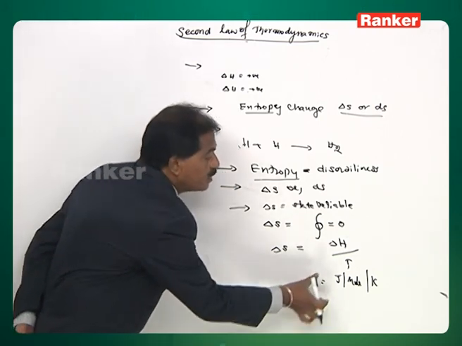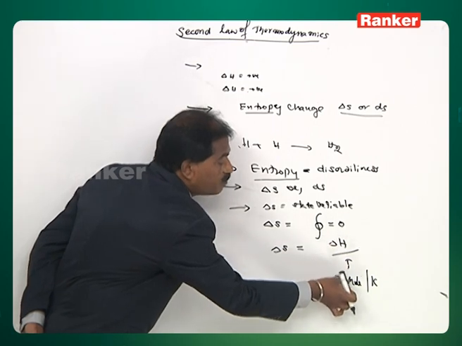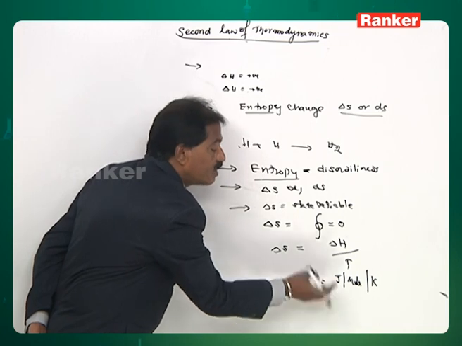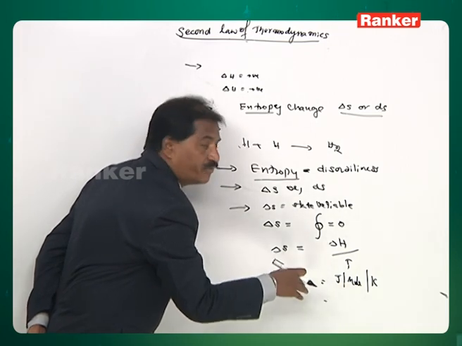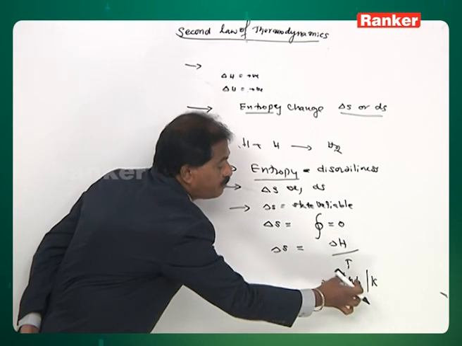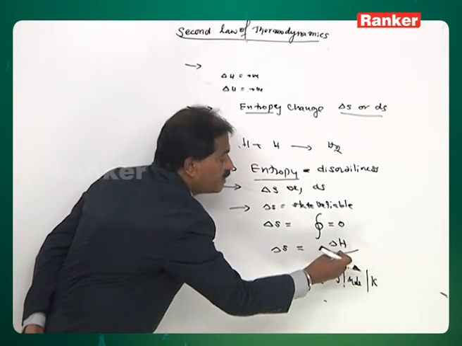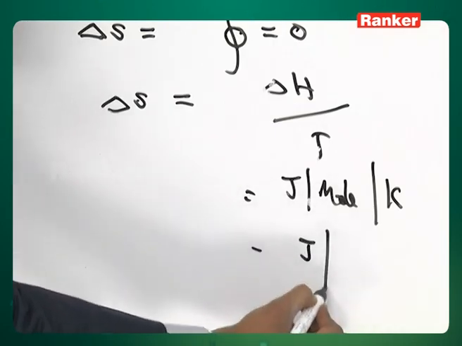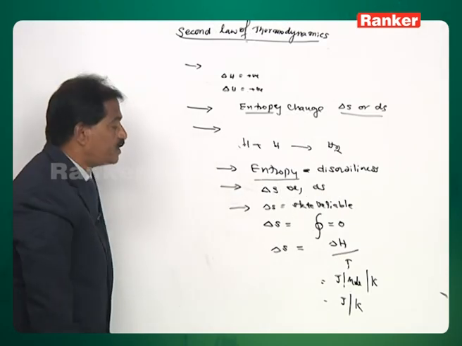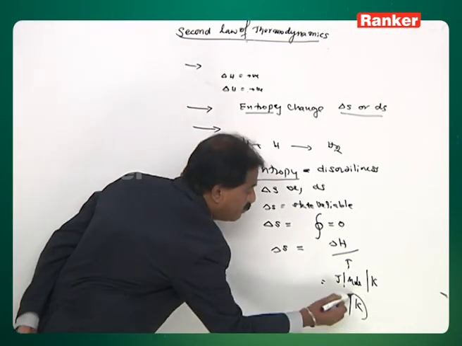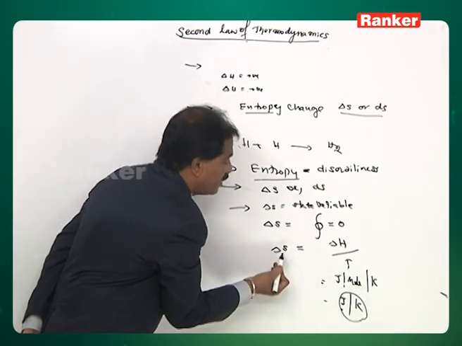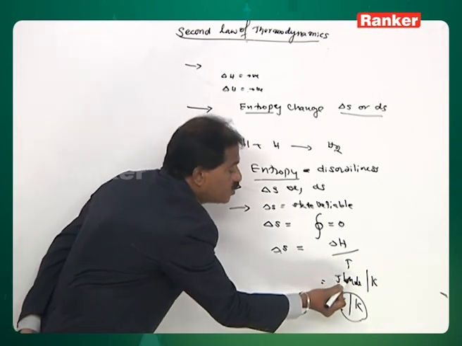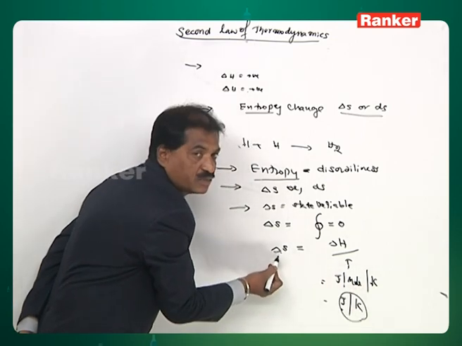So if we express the units as joules per mole per Kelvin, entropy change becomes an intensive variable. Sometimes, without calculating the enthalpy change per mole, if we directly calculate the enthalpy change for a given quantity of the substance, then we get the units joules per Kelvin. Under that condition, it becomes the state variable. Here, if you express the units as joules per mole per Kelvin, it becomes the intensive variable.